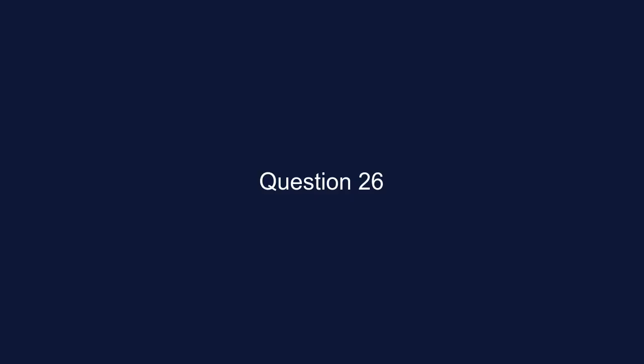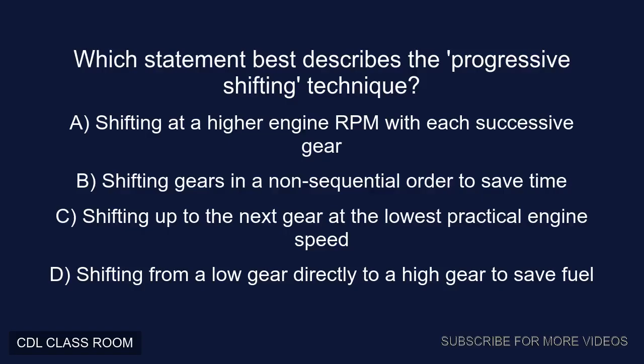Question 26. Which statement best describes the progressive shifting technique? A. Shifting at a higher engine RPM with each successive gear. B. Shifting gears in a non-sequential order to save time. C. Shifting up to the next gear at the lowest practical engine speed. D. Shifting from a low gear directly to a high gear to save fuel. Correct answer, C. Shifting up to the next gear at the lowest practical engine speed.